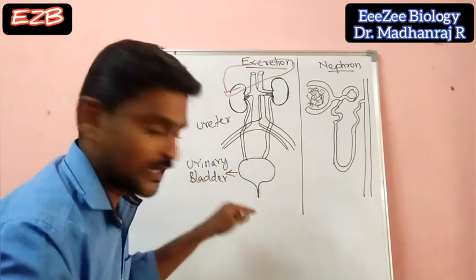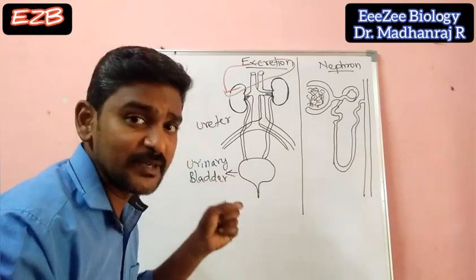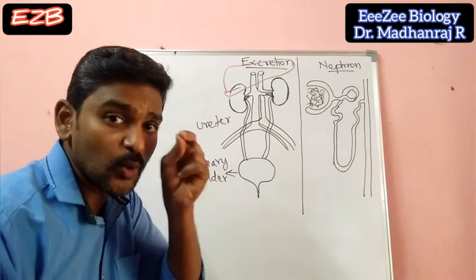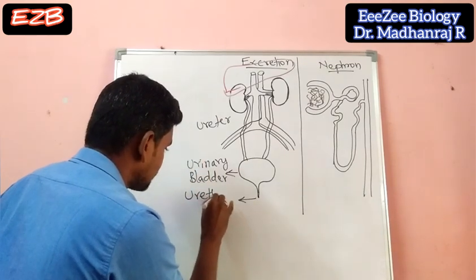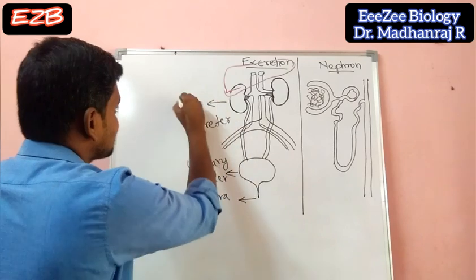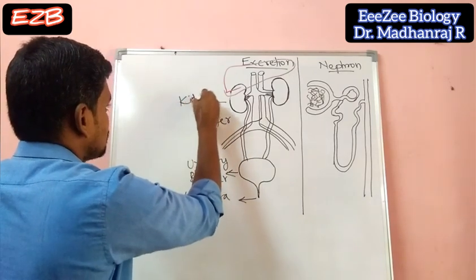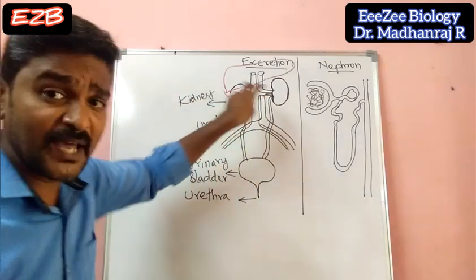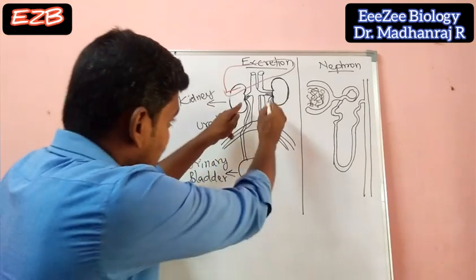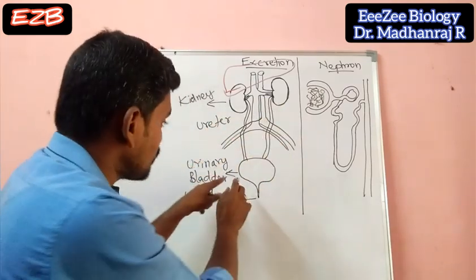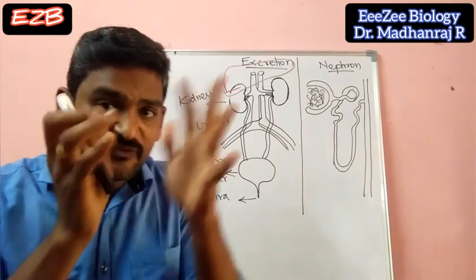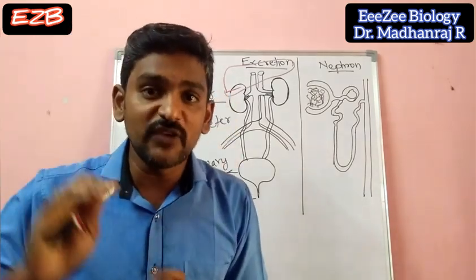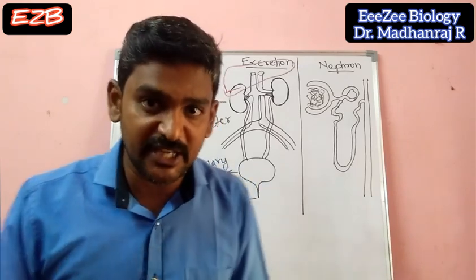Urinary bladder will be there, and then a small opening will be present in the urinary bladder. That opening is called the urethra. So they are called kidneys. A pair of kidneys will be there, and you'll have a pair of ureters, a urinary bladder, and a urethra. This is the system which helps in the elimination of waste material, that is, nitrogenous waste materials.